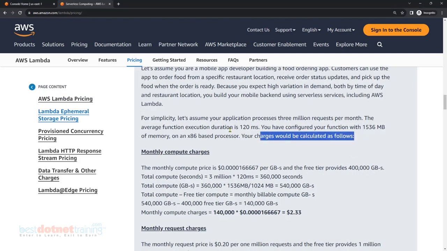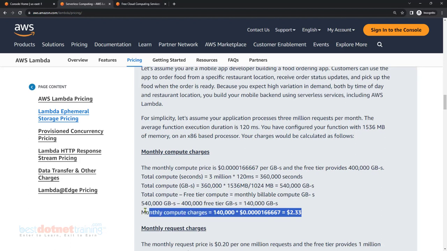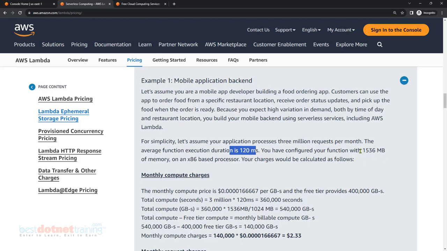For this given scenario, this is the monthly cost you are getting, $2.33, after removing the free tier quota. I mean, the forever free service is there, no? So I have removed that free tier from here. There you go, that is the free tier. Removed it. $2.33 is the monthly charge for running a Lambda function for this kind of scenario. You feel Lambda is quite economical, but that may not always be the case, because the time consumed for every execution and the memory consumed is very little.